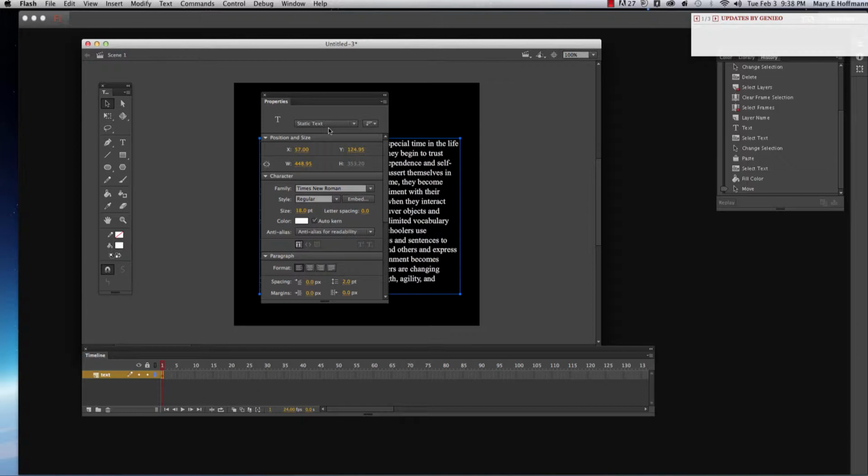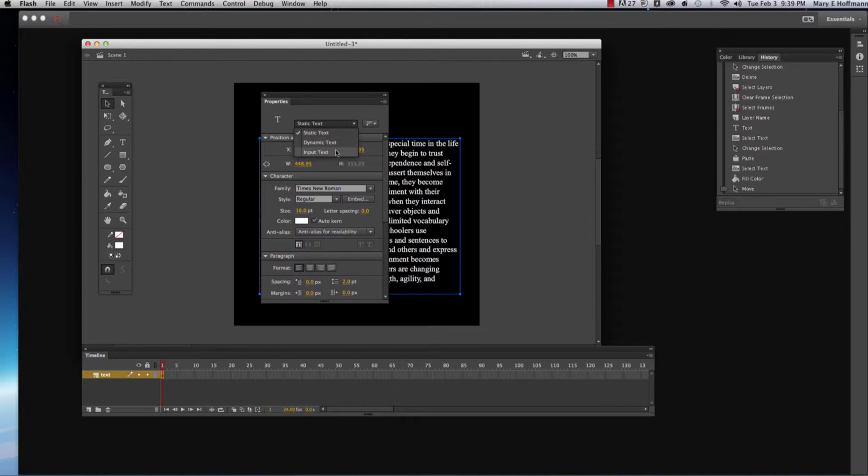Now the next one, right down here, is dynamic text. If I select that, then it can be controlled with ActionScript code. You have to keep this in mind when you're working with typography in Flash. You can dynamically change the contents of the text to respond to different conditions while your movie plays. For example, you can use dynamic text for a scoreboard that shows a player's current score during an interactive game.